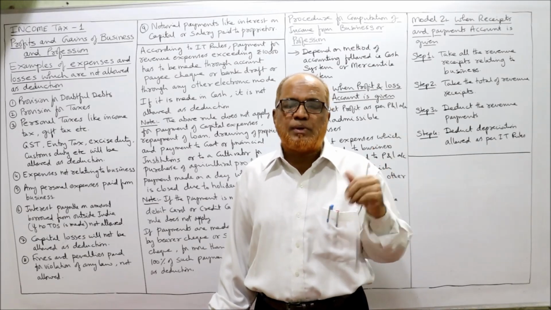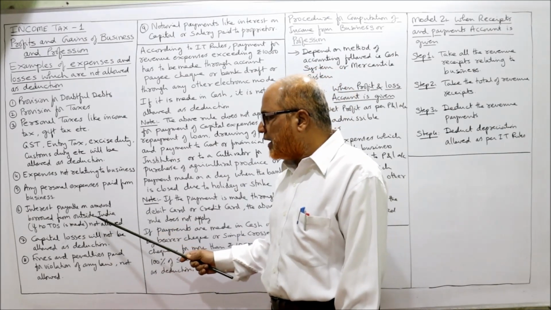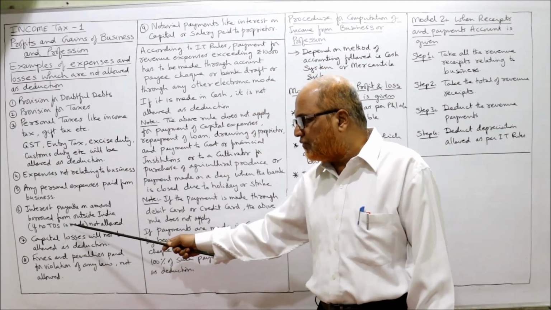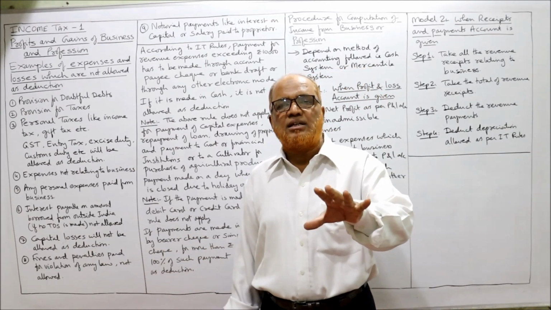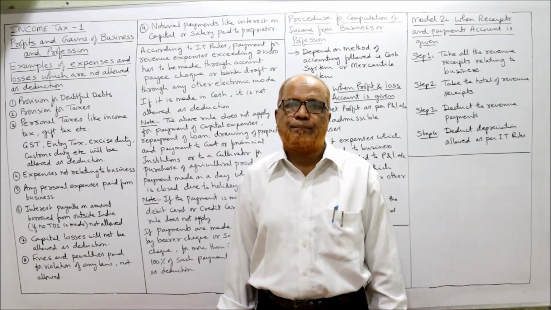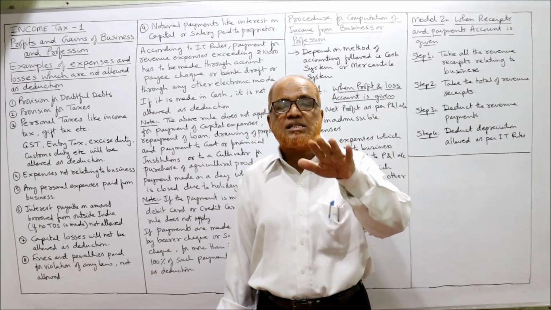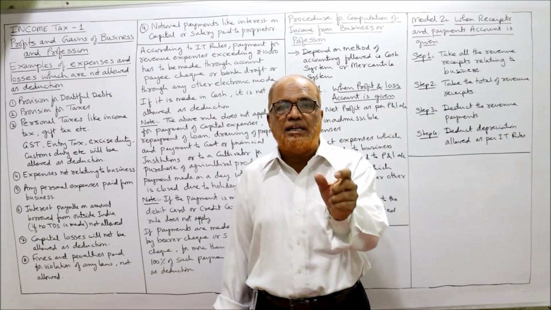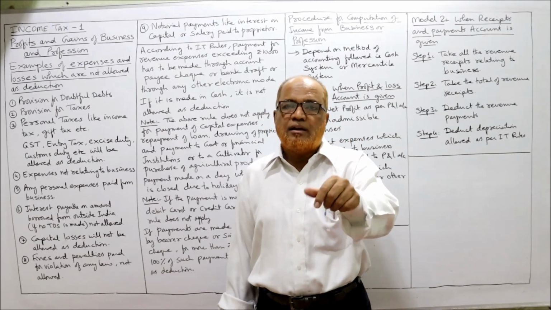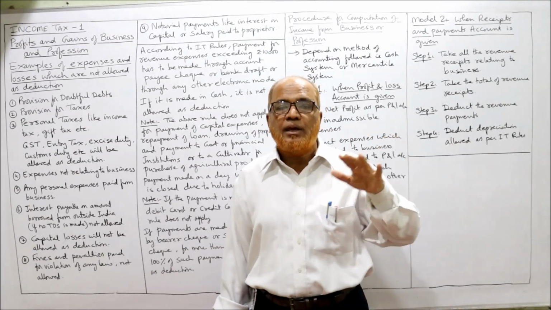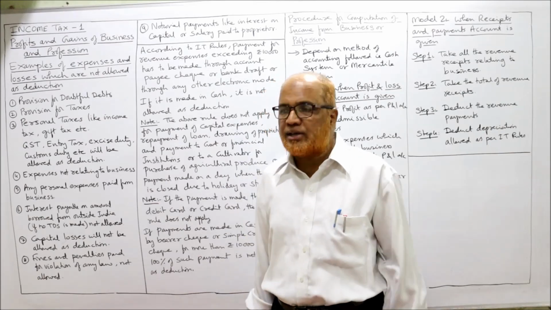Household expenses are personal expenses. If it is paid from the business, it is not allowed as deduction. Interest payable on amount borrowed from outside India, if TDS is not made, is not allowed as deduction. The Income Tax Act says that if money is borrowed from outside India and interest has to be paid outside India, then tax deducted at source should be made from that interest. If TDS is made, the interest paid will be allowed. If TDS is not made and interest is paid directly outside India, it is not allowed as deduction.